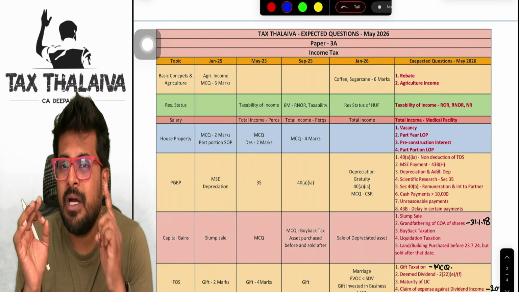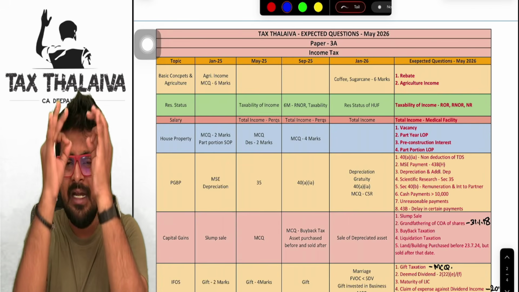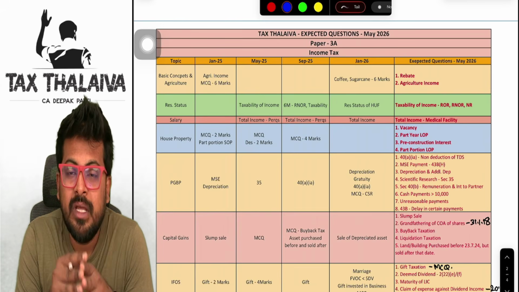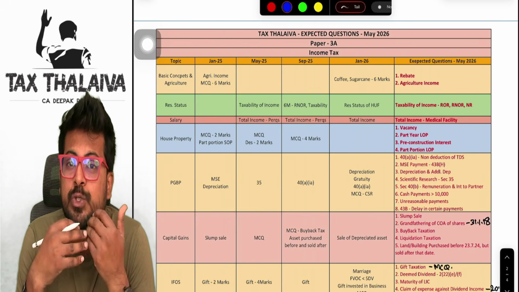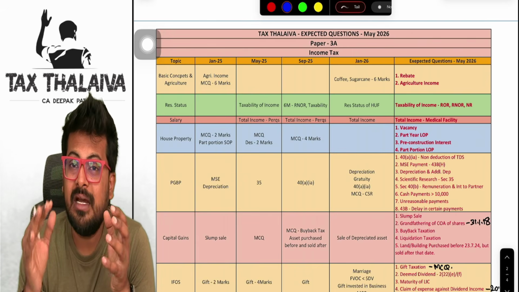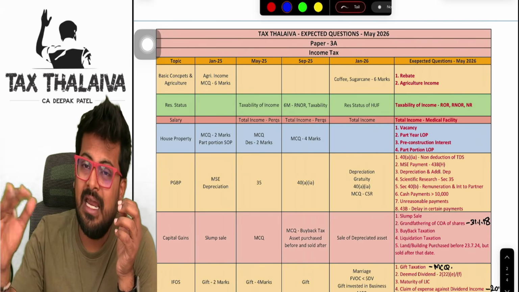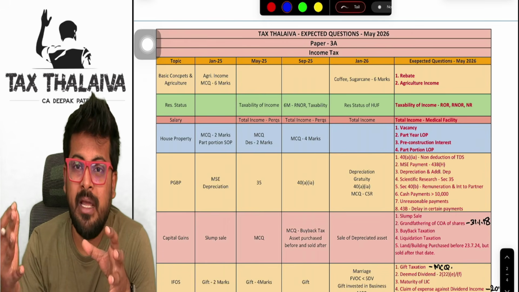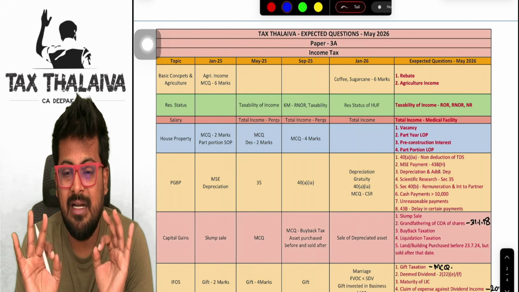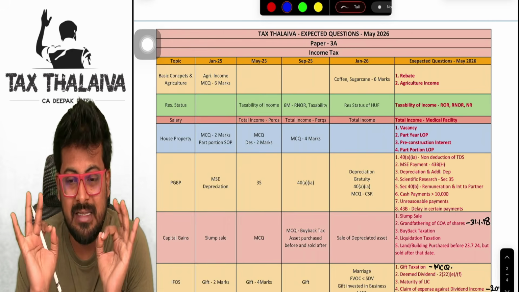But one particular perquisite I personally feel they will definitely test you on in this attempt is medical facility. If you remember, the employer will sponsor abroad medical facility of the employee. In that case, travel, stay, treatment, everything is sponsored by the employer, and up to the RBI limits and all is there. That medical facility, I think, may be tested in this examination.